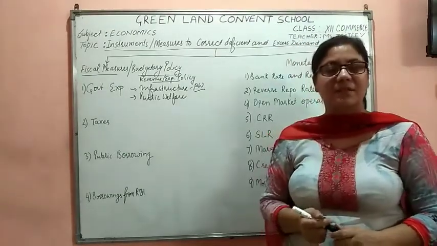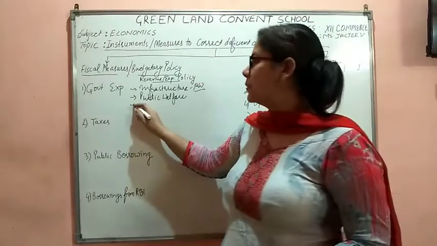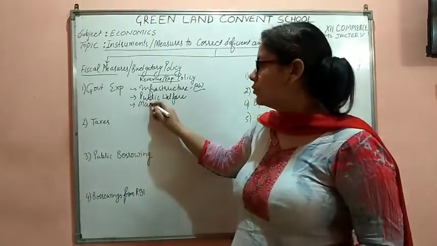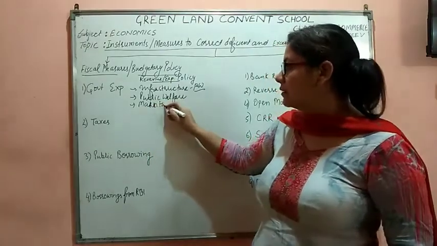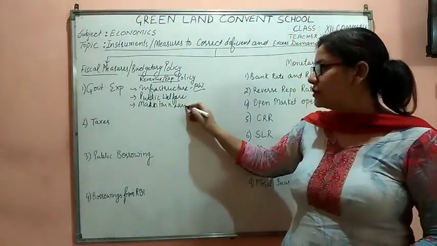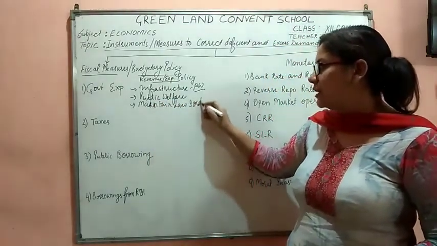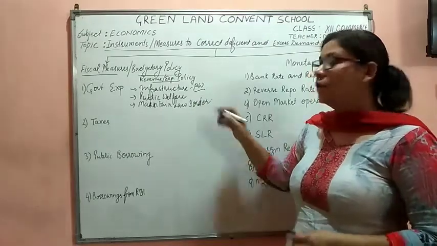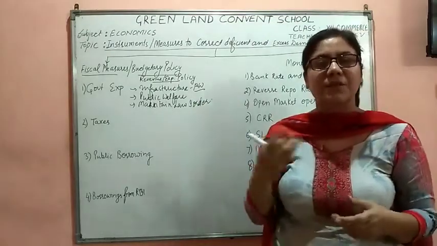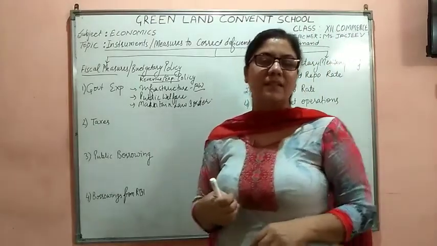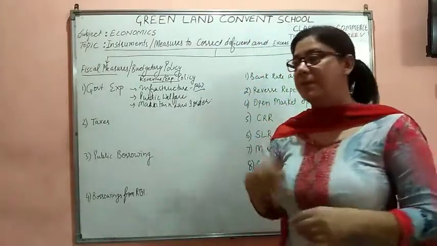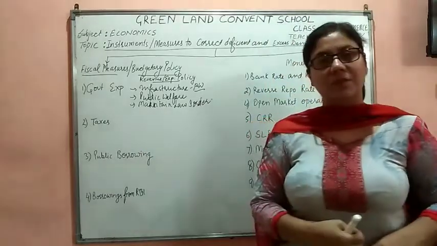Then what else is the government doing? Government does expenditure to maintain the law and order situation in the country. It means that the government is spending on defense. The government is purchasing guns, aeroplanes, ships, and giving salaries to the policemen.